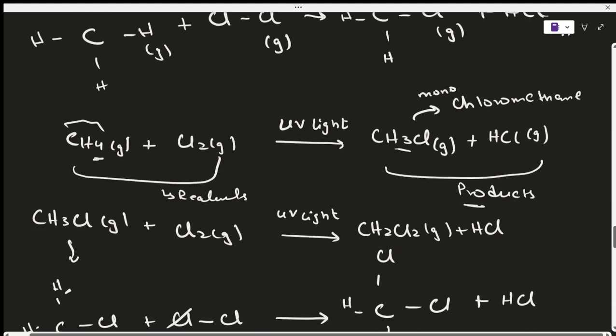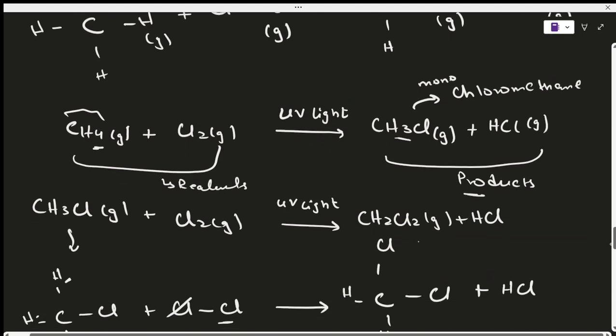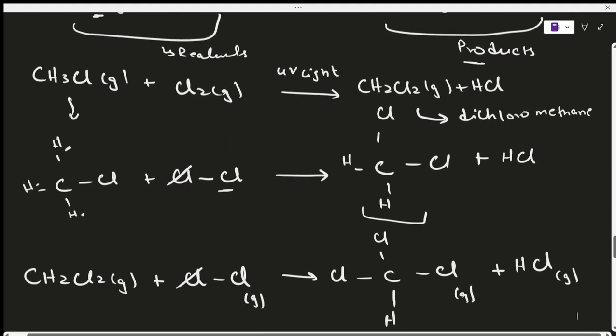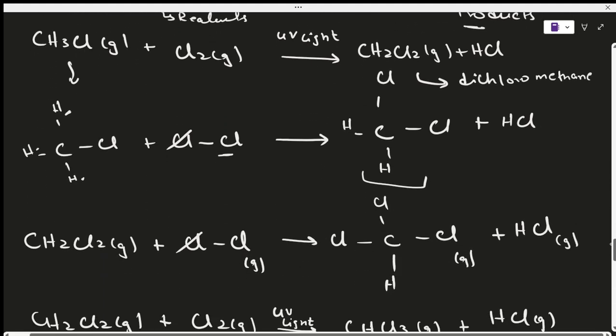So if I look down, now this one here, this is something that we call dichloromethane. Alright, and in a similar way, the one with the 3 chlorines, we can call this trichloromethane.